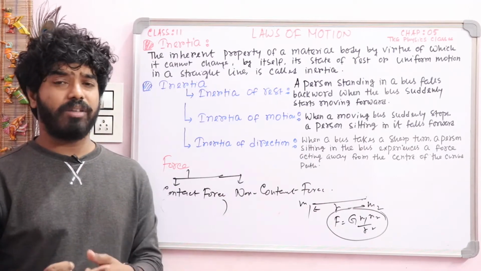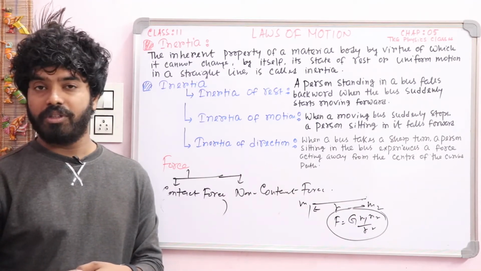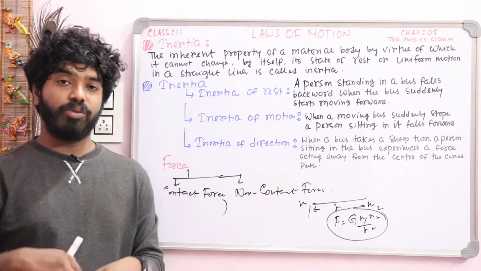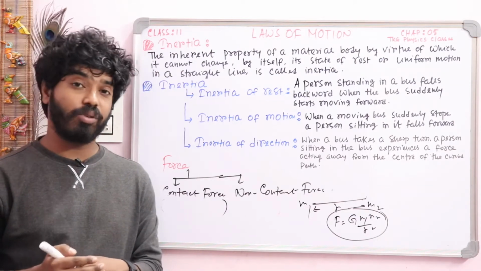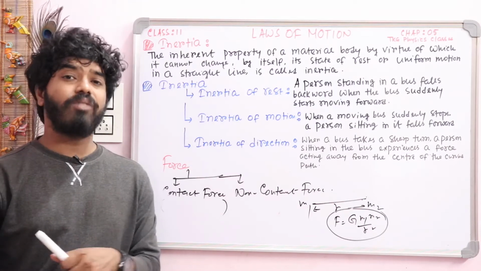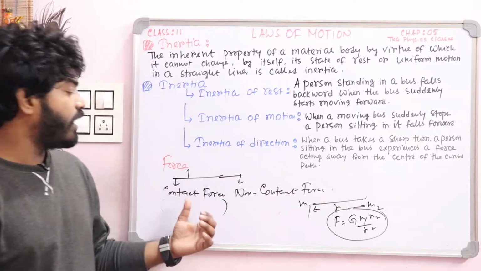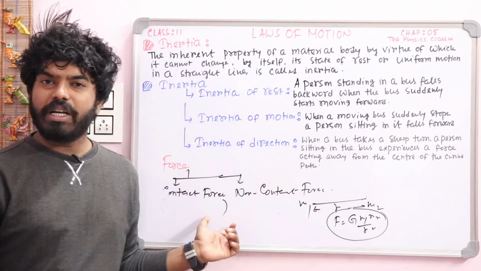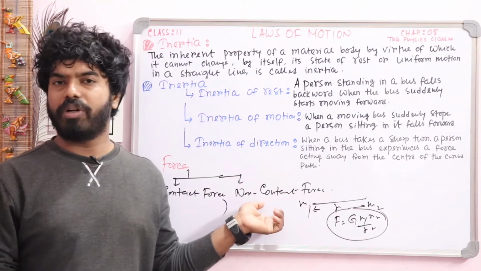There are also some forces, that is weak nuclear force, nuclear force. In the nucleus, the force that acts is named the strong nuclear force, and there is also the weak nuclear force. So there are various types of forces, but in this chapter we will learn basically contact forces, that is normal reaction force, frictional force, and a little bit about non-contact force.